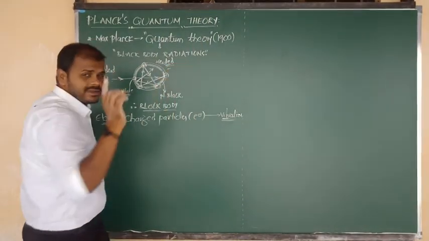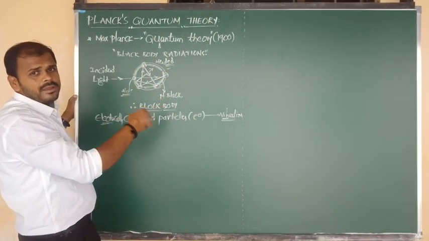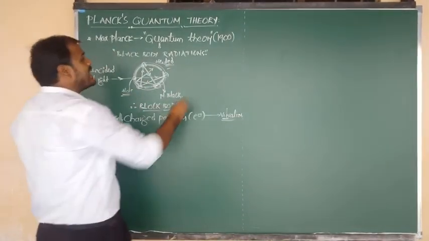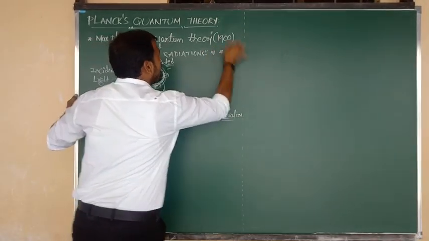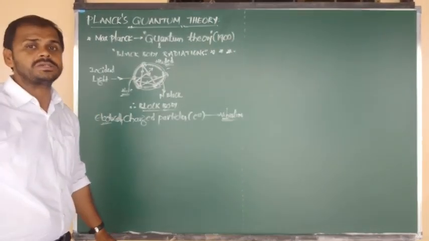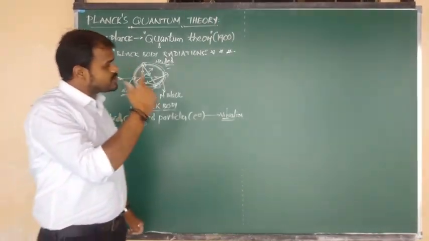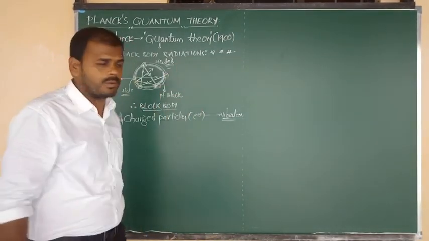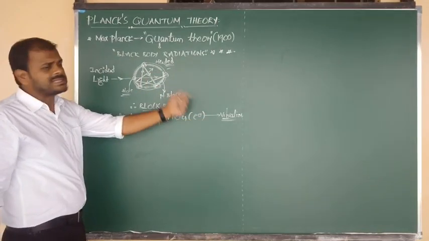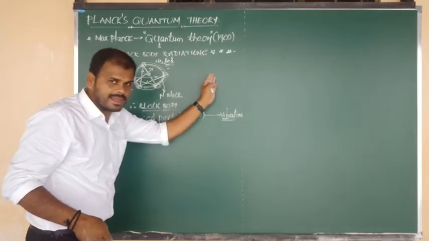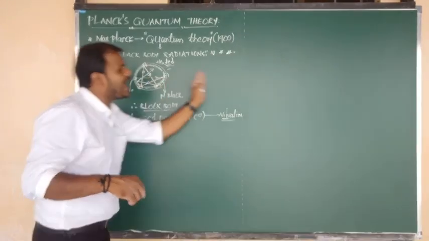Such a heated black body is going to emit, going to release radiations again. But listen carefully, after heating, that black body is going to emit the radiations. Such radiations we call black body radiations. I already told you that in the last class. But as per Planck's quantum theory, there is one very important point I want to tell you. Due to vibrations, the black body is heated. After heating, it emits the radiations, it emits the light.